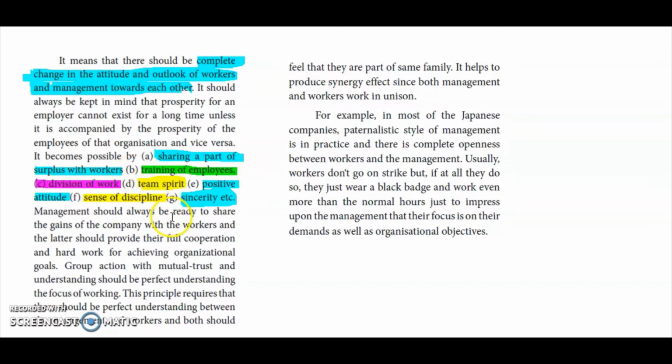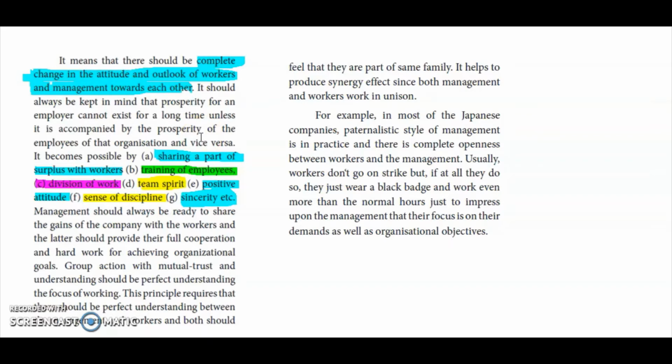Then he also emphasized mutual trust and understanding within the group. Understanding between the management and workers, and both should feel that they are in the same family. Without having this in their minds, they should not work together. It is impossible to work together.